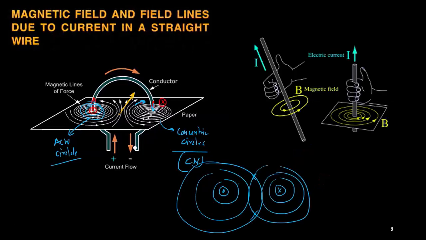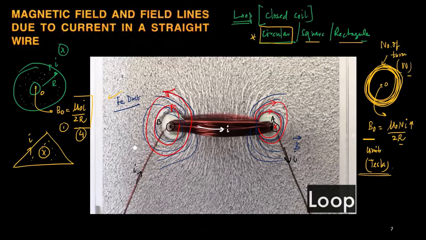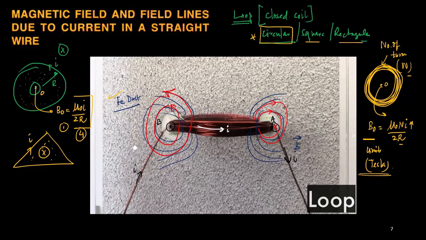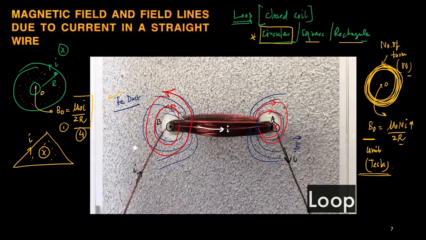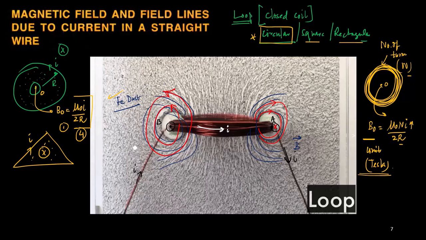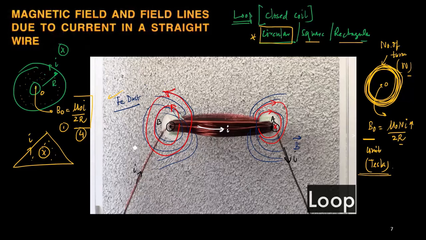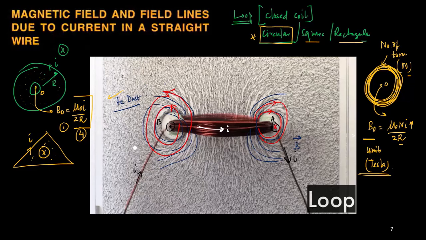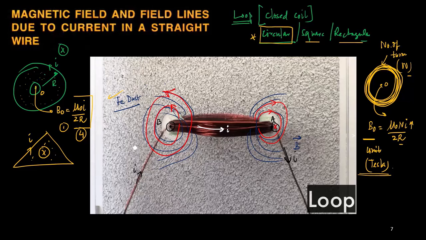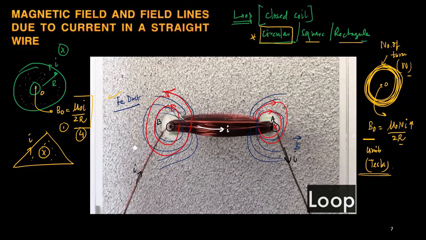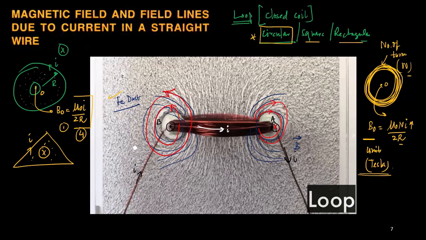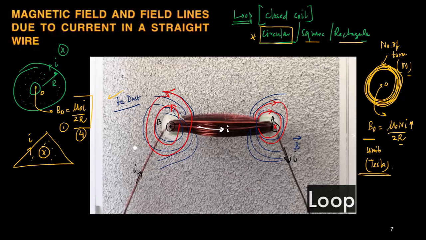So far we discussed two types of geometry. One is the circular coil carrying current. These wires or loops behave as producers of a magnetic field once you switch on the current. Until and unless current is there, no magnetic field is produced. That's why these are known as electromagnets, because these magnets operate only when we supply the electric current.